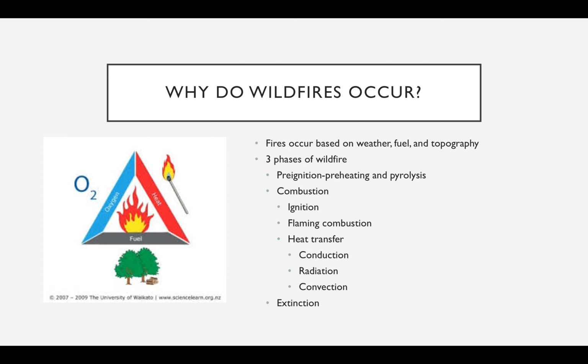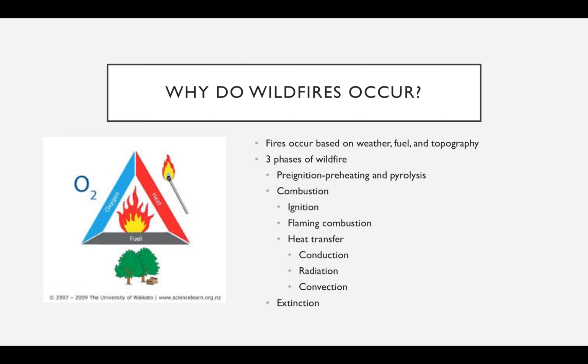The next phase, combustion, begins. Combustion is very different than the process of pre-ignition. In this combustion phase, external reactions, including flaming or glowing, liberate energy in the form of heat and light. There are many forms of ignition, such as lightning, volcanic activity, and human action, but ignition does not automatically lead to a wildfire. Ignition happens repeatedly throughout a wildfire's moving path. The 2 types of combustion are flaming combustion and glowing or smoldering combustion.